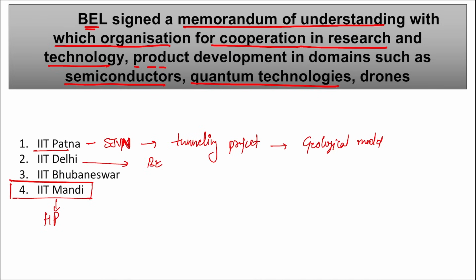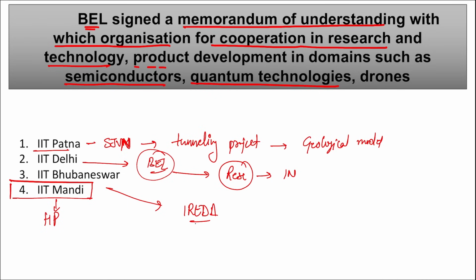They also partnered with BEL, signing this MOU in order to transform deep tech research into products for the Indian Navy. That means research for the products and technologies for the Indian Navy. And IIT Bhubaneswar partnered with IREDA for clean energy innovation.